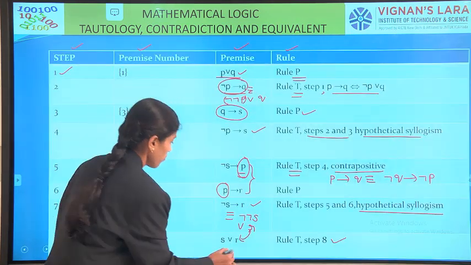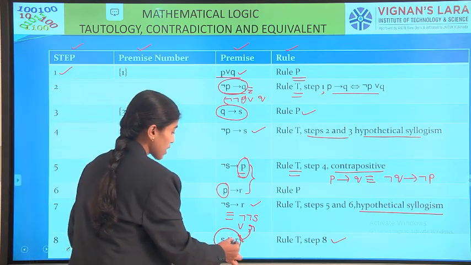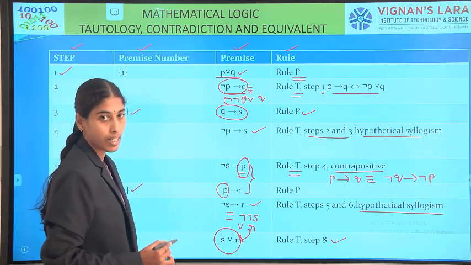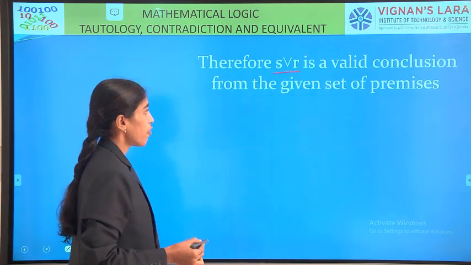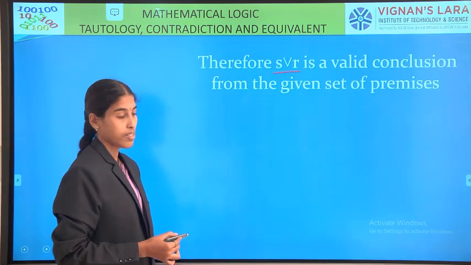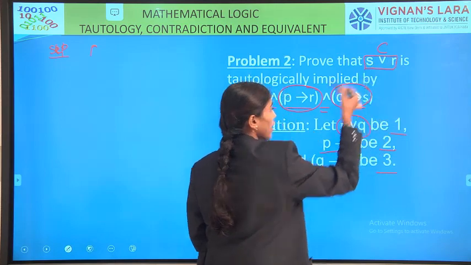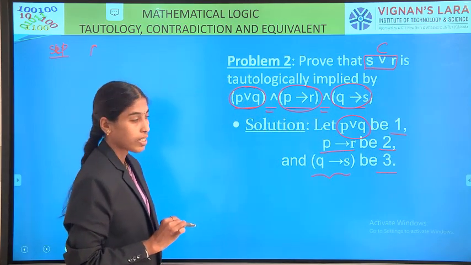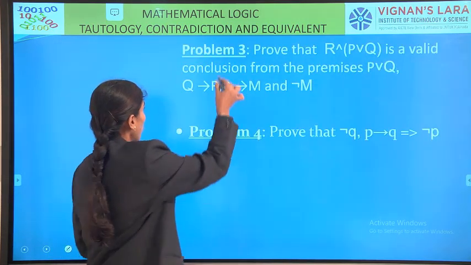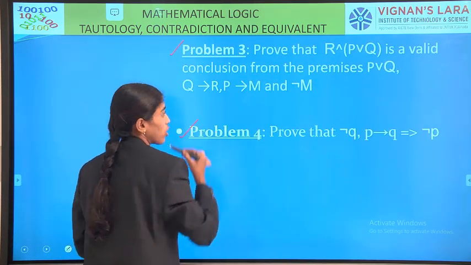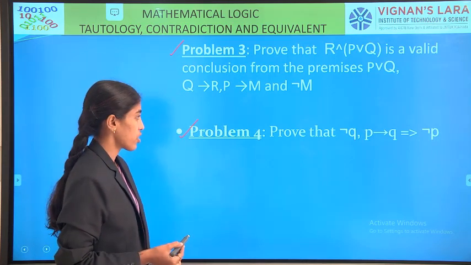Therefore, finally using this table, we get S or R as the conclusion. Therefore, S or R is a valid conclusion from the given set of premises. Hence, S or R is a valid conclusion from the given set of premises. So, you solve these two problems using the rules of inference and tautological implications. Thank you.